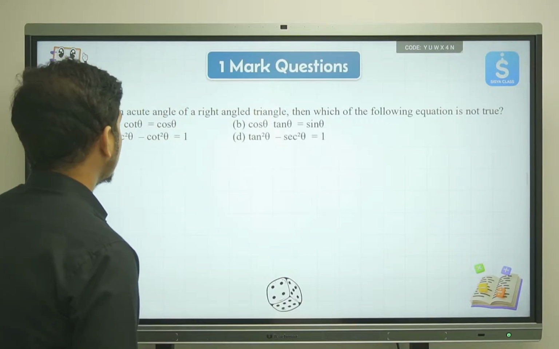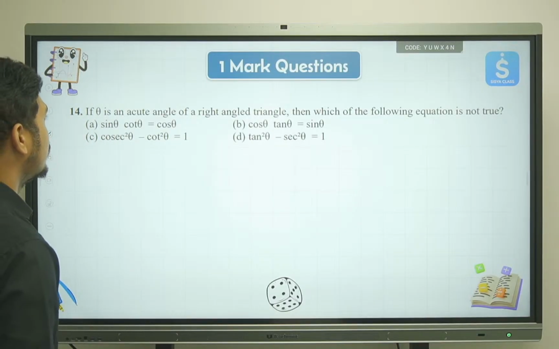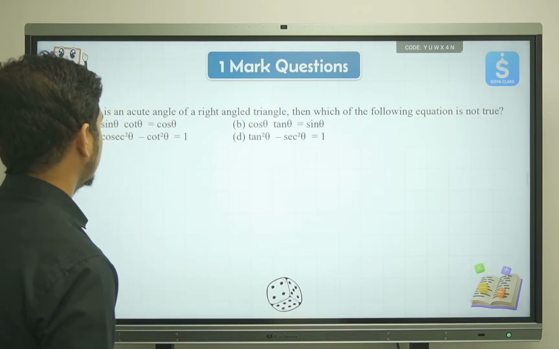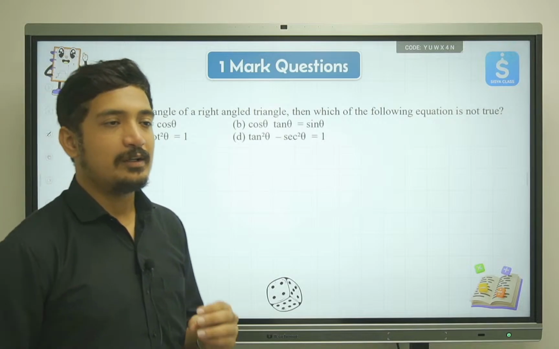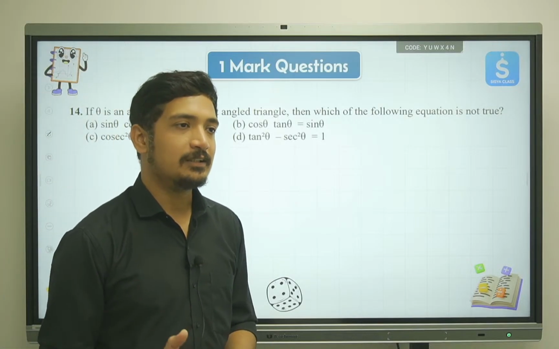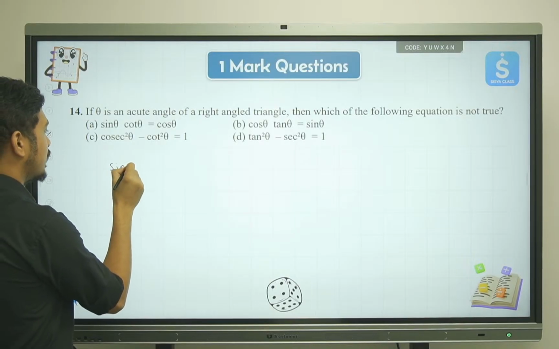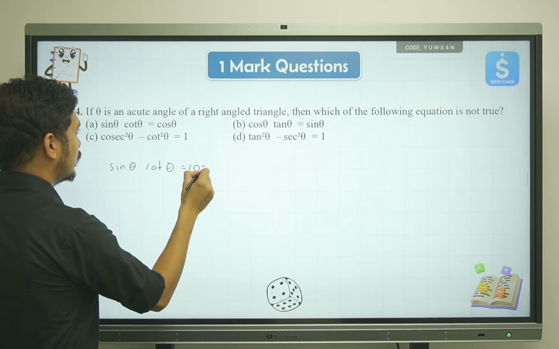Now again, if we look at question number 14 over here: if theta is an acute angle of a right angle triangle, then which of the following equations is true? Here we need to solve all of them and see in all the cases whether LHS and RHS are correct or not. Okay, so we have sine theta into cot theta is equal to cos theta.